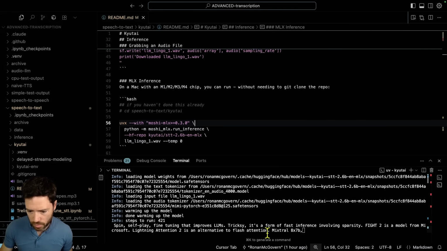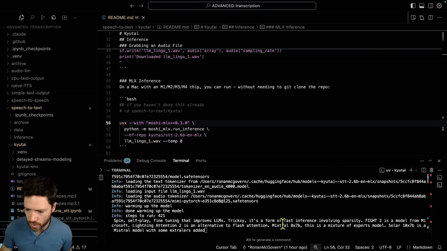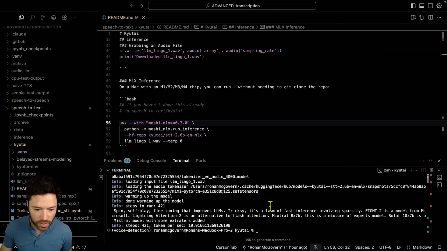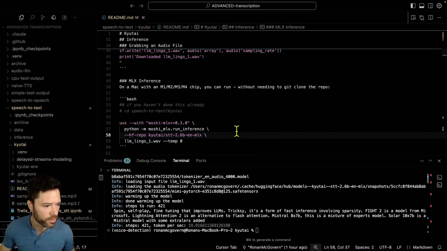are correct, actually. Even Mixtral, it's getting. Now, granted, this model was probably tuned after Mixtral came out, so it's getting quite a few things. Fight 2 is actually Phi 2, and it's streaming at 20 tokens per second.